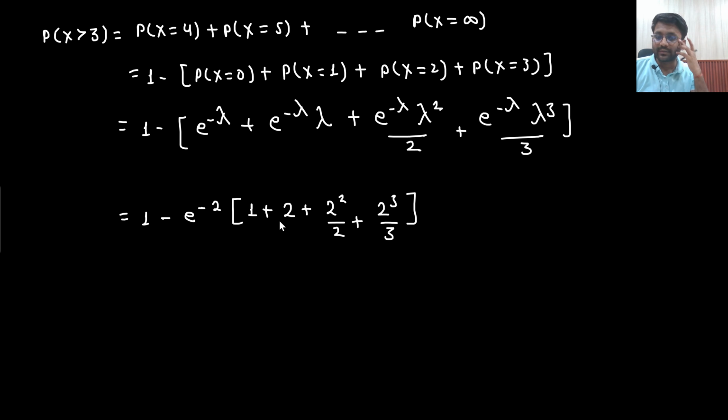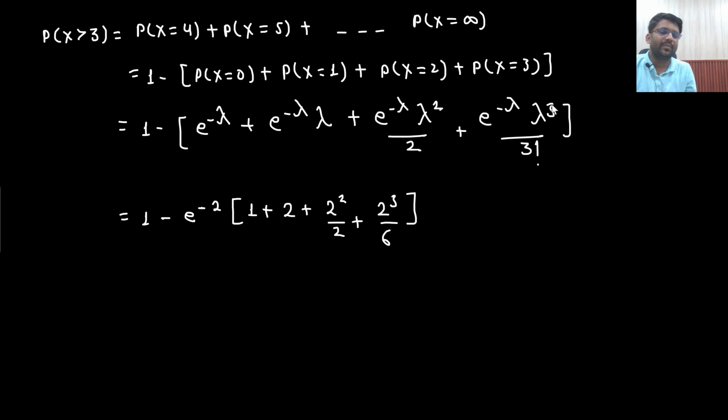Why is this answer coming out negative? e to the power minus lambda, value of lambda is 2 only, no? So lambda square by 2, lambda cube by 3, 8 by 3. Okay, it was 3 factorial, so this would have been 6.